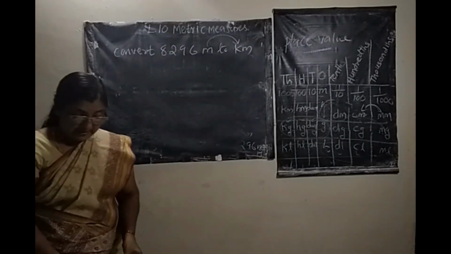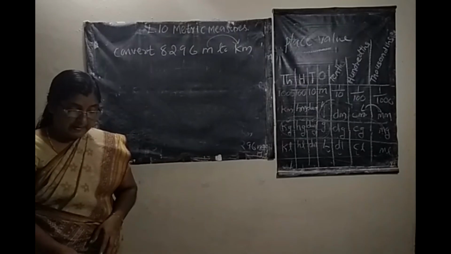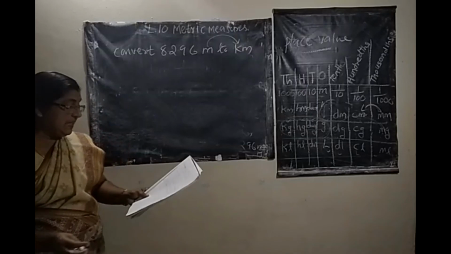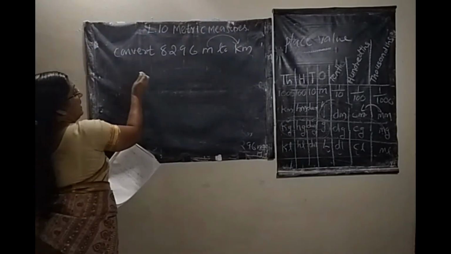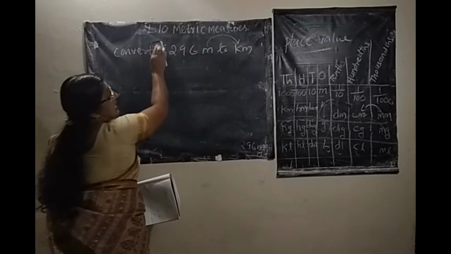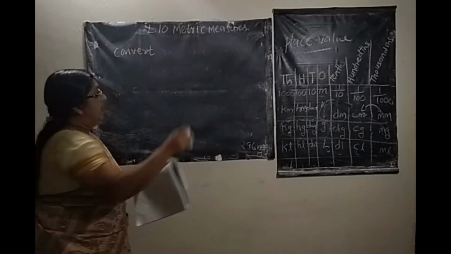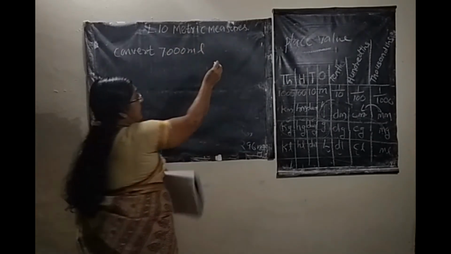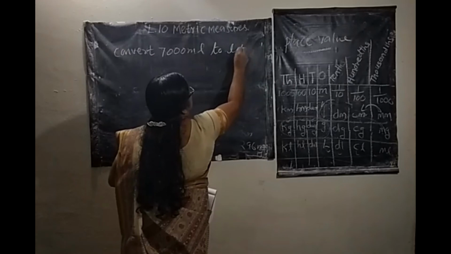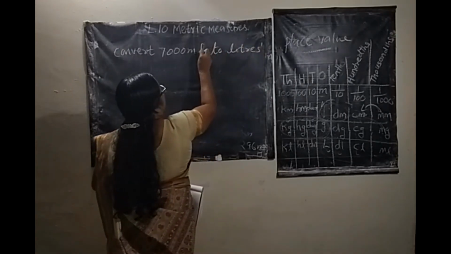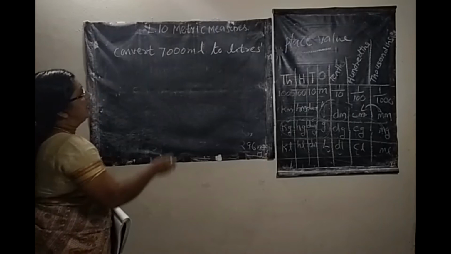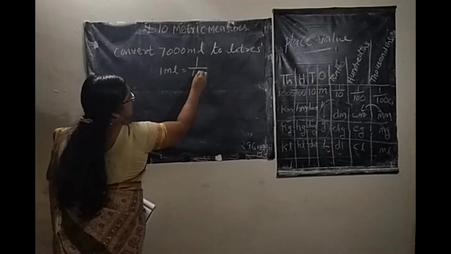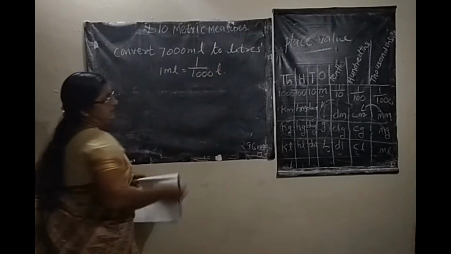Next one is milliliter. Convert 7,000 milliliter to liter. Here 1 milliliter equals 1 by 1000 liter.